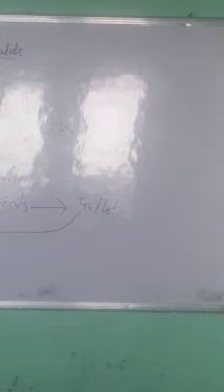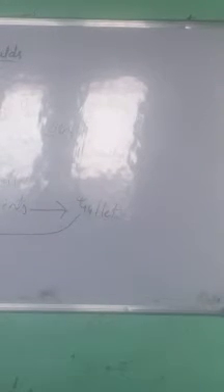Removal of waste materials also takes place through the gullet. For example, we can quote the example of paramecium here. Then there are flagellated protozoans.